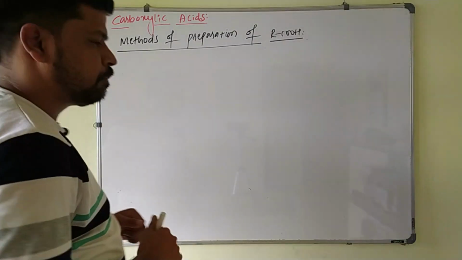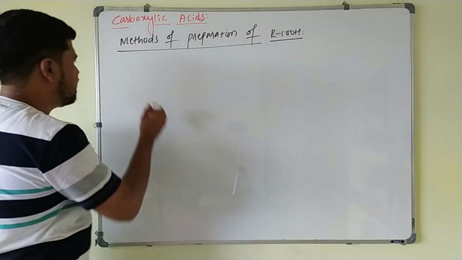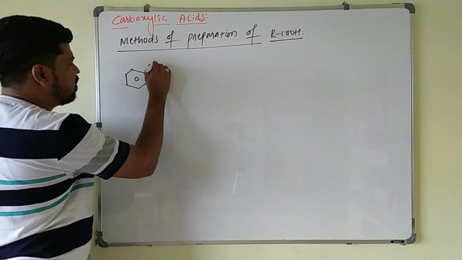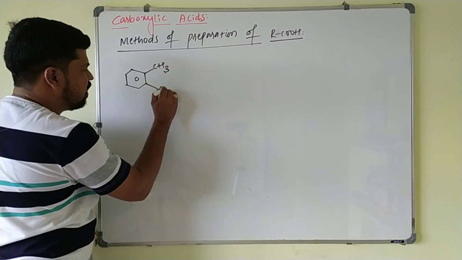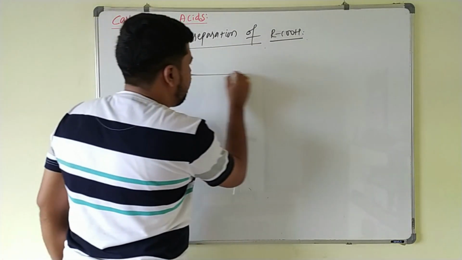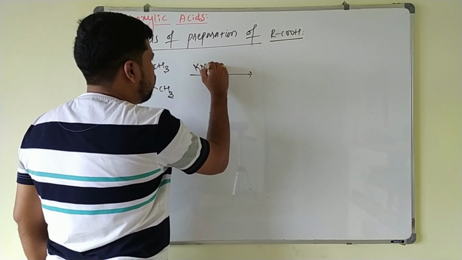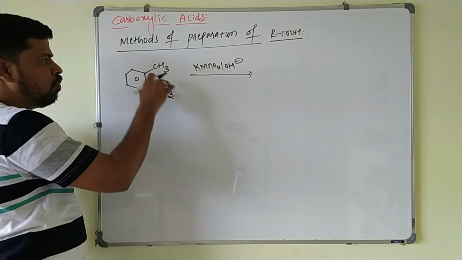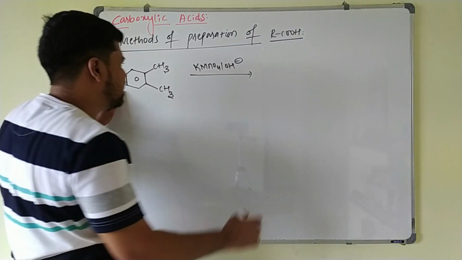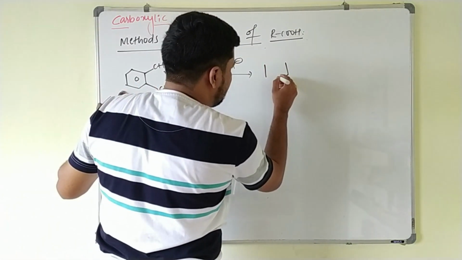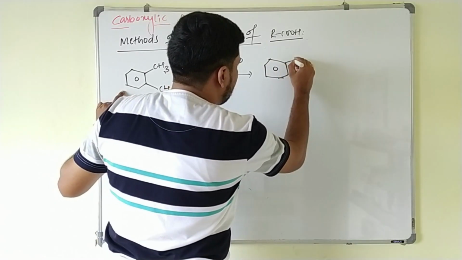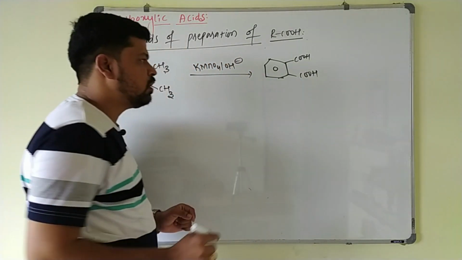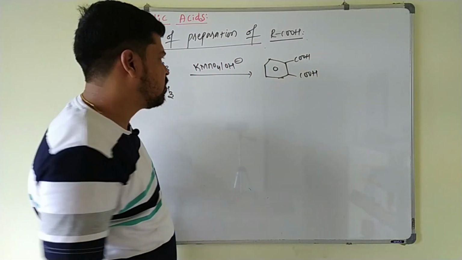Next example, suppose two alkyl groups are present on the benzene ring like this. If I take this will be your CH3 and this is the CH3, both present on adjacent carbon atoms. Again this on treating with alkaline KMnO4, this alkyl group as well as this alkyl group both are oxidized to carboxylic acid here, so that you will get dicarboxylic acid here. This benzene ring, here it is a COOH and here also what? COOH. If two COOH groups are present on adjacent carbon atoms, then it is called phthalic acid.